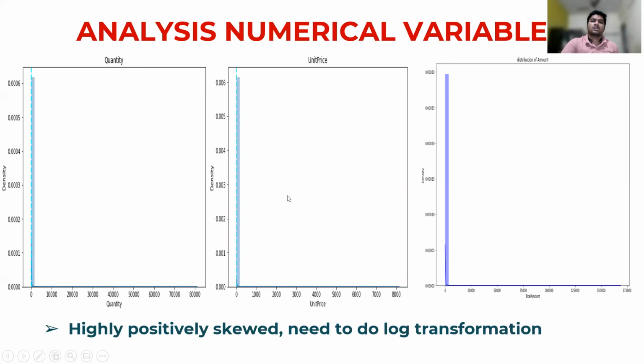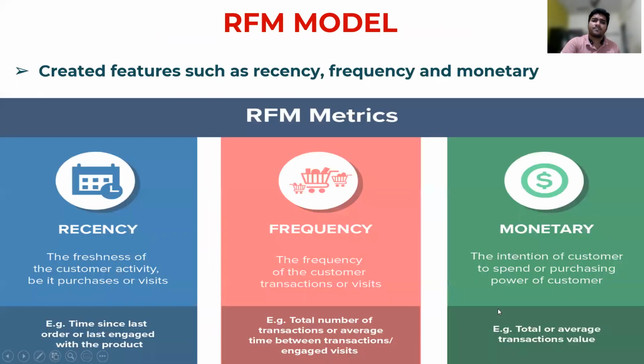So here is the numerical analysis of numerical variables, which are highly positively skewed. These are quantity, unit price, and amount, which are highly positively skewed and need a log transformation.